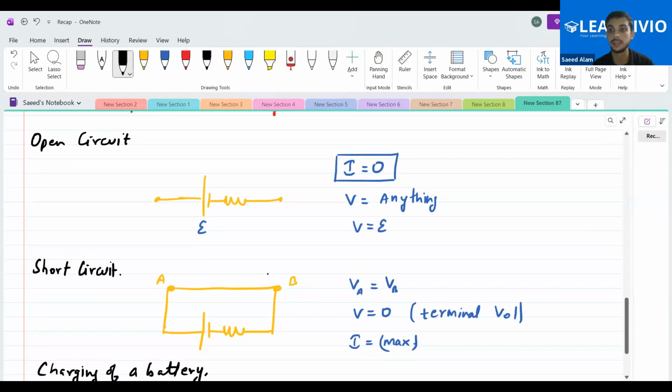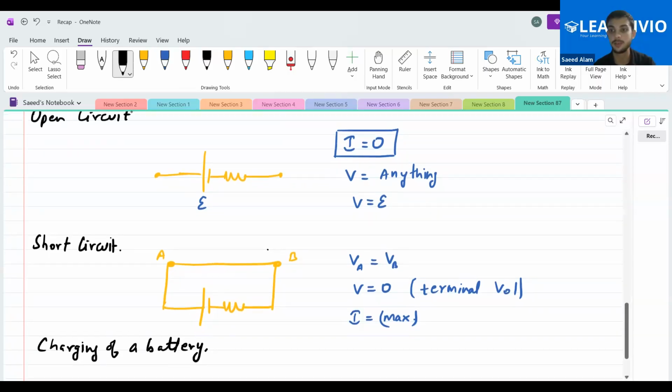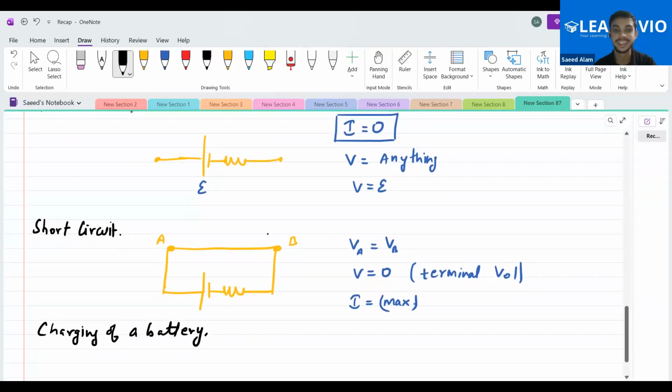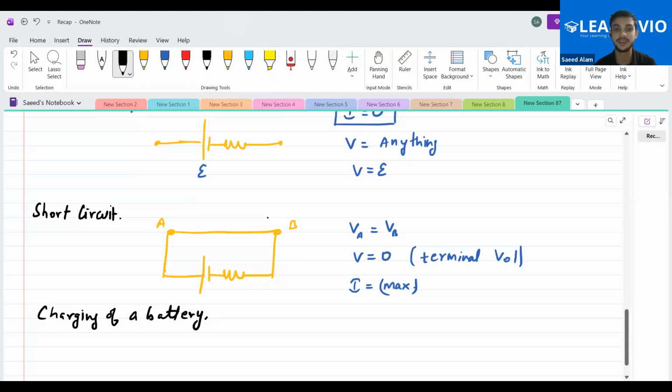That is why, in our case, whenever the fault happens, very high current is used. Sir, if the terminal voltage is zero, will the current flow through that branch or not? Yes, actually the current will flow. Okay, so that is, I don't want to go into that particular thing.